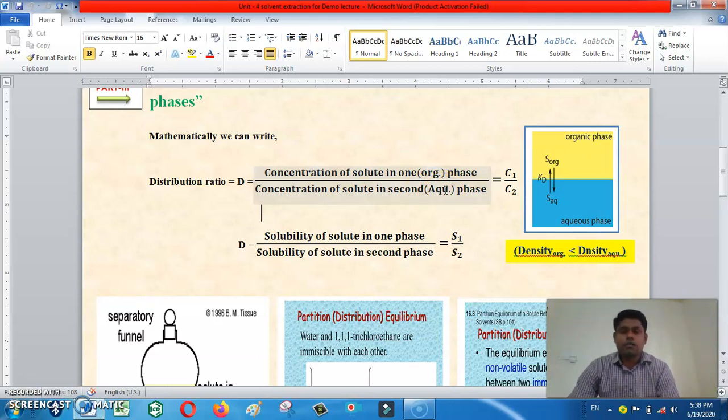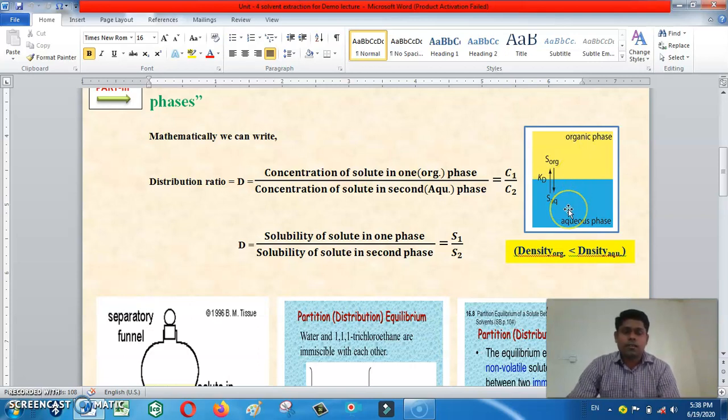Always in two immiscible solvents, one is water, another is any organic solvent. For example, when you mix carbon disulfide CS2 with water, or you can add oil and water. Oil and water are immiscible with each other. So that is called organic phase mixed with aqueous phase. Look at the diagram, with the help of this diagram you can easily understand it.